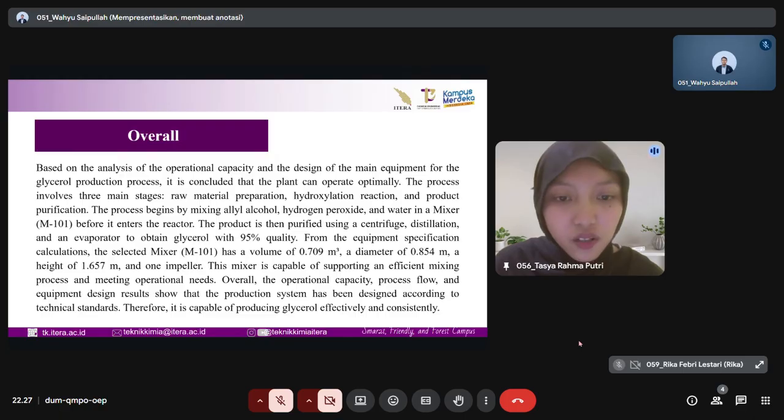Overall, the operational capacity, process flow, and equipment design results show that the production system has been designed according to technical standards. Therefore, it is capable of producing glycerol effectively and consistently.